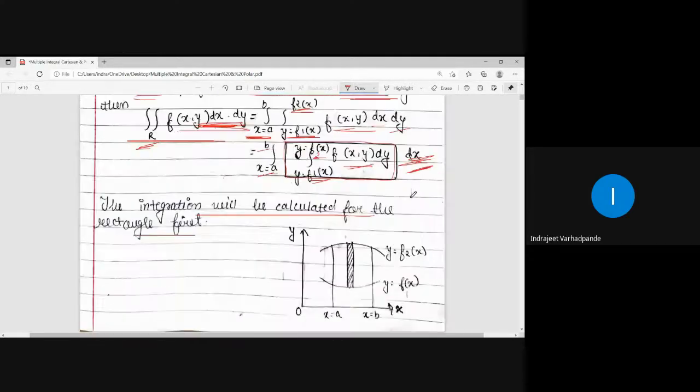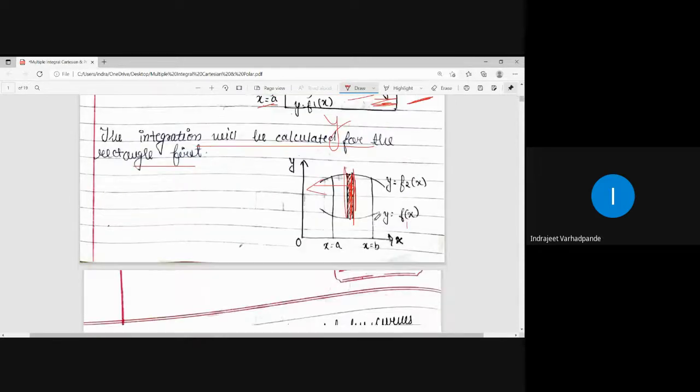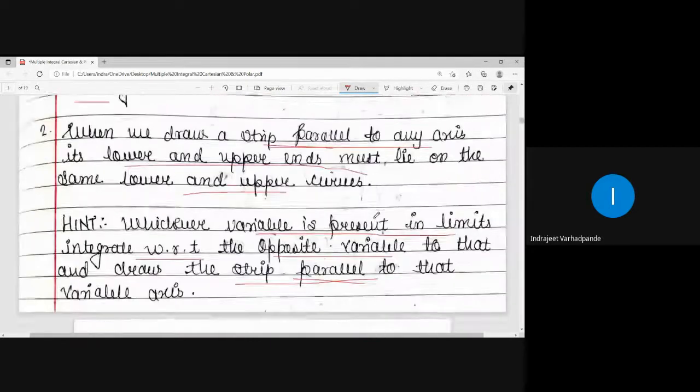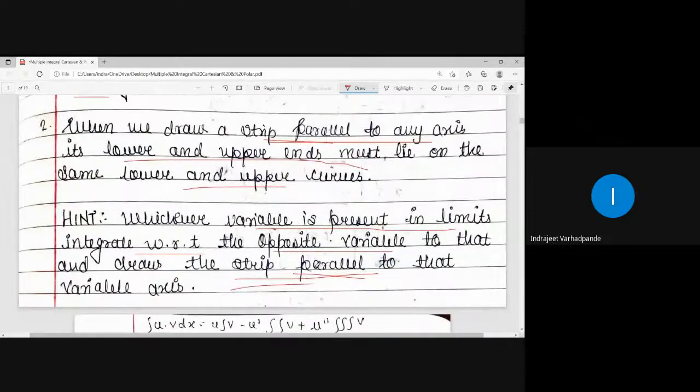On the other hand, in the earlier case, limits are seen in the variable x, meaning they are representing variable y. So integration will be done with respect to y. The strip will be drawn in the vertical manner parallel to the y-axis. So this is what the third point intends to tell us, that whichever variable is present in the limits, integrate with respect to the opposite variable to that and draw the strip.